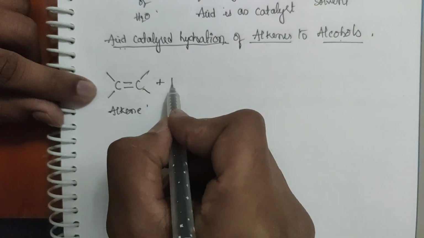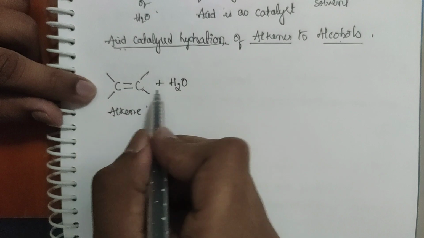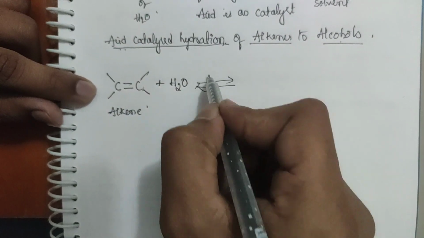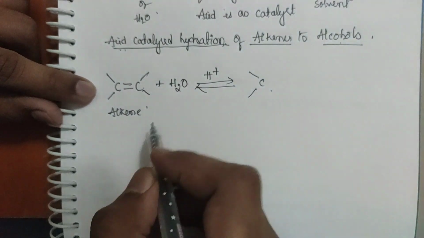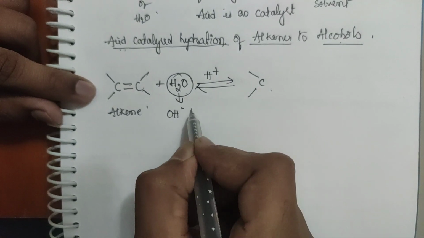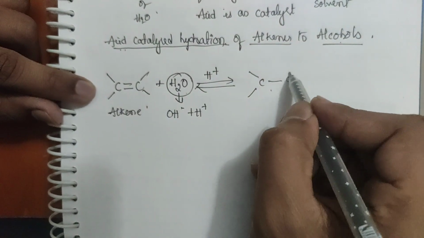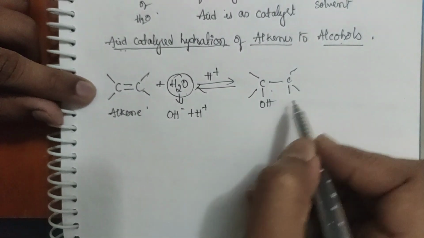You are going to add a water molecule in the presence of acid. You know this water molecule can split as OH minus and H plus, right? You will get an alcohol.